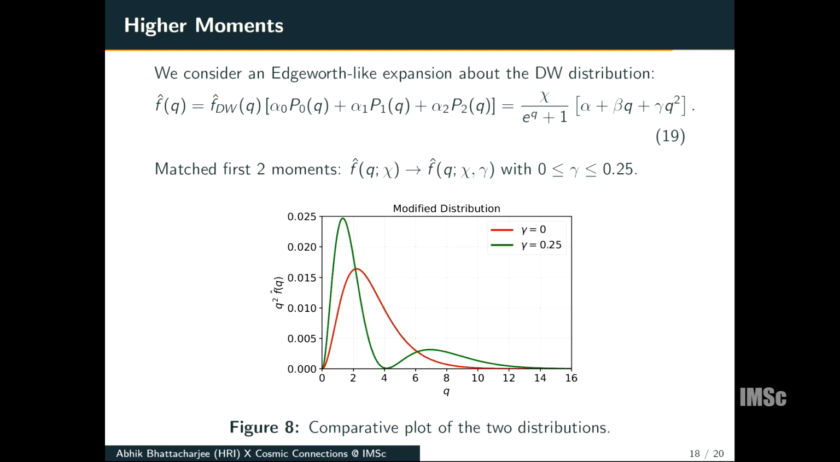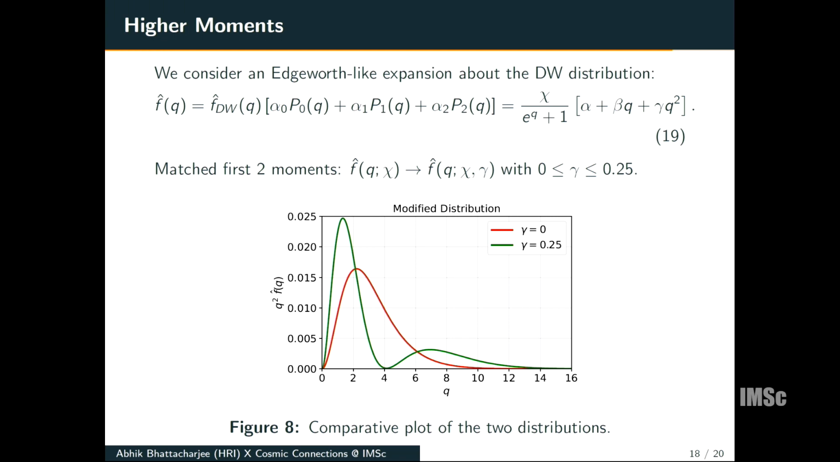Here, these are orthogonal polynomials which are orthonormal with respect to a measure q squared over e to the power q plus 1. This we can write simply as alpha plus beta q plus gamma q squared. When you match the first two moments of f and f_FD, then we can write alpha and beta in terms of gamma. And f, which earlier had one parameter chi, now has two, chi and gamma. The requirement that the distribution function has to be non-negative restricts the range of gamma to this. And gamma equal to 0 corresponds to the Fermi-Dirac distribution.